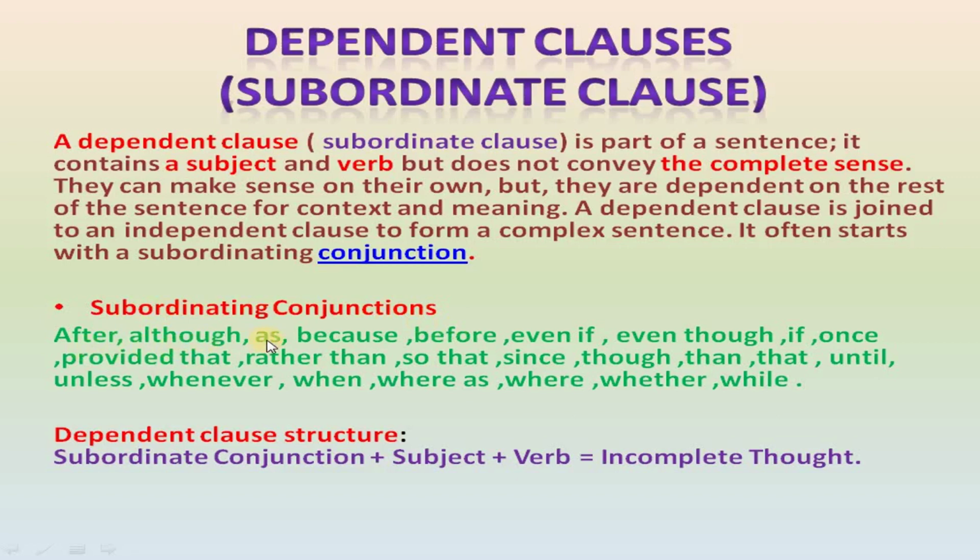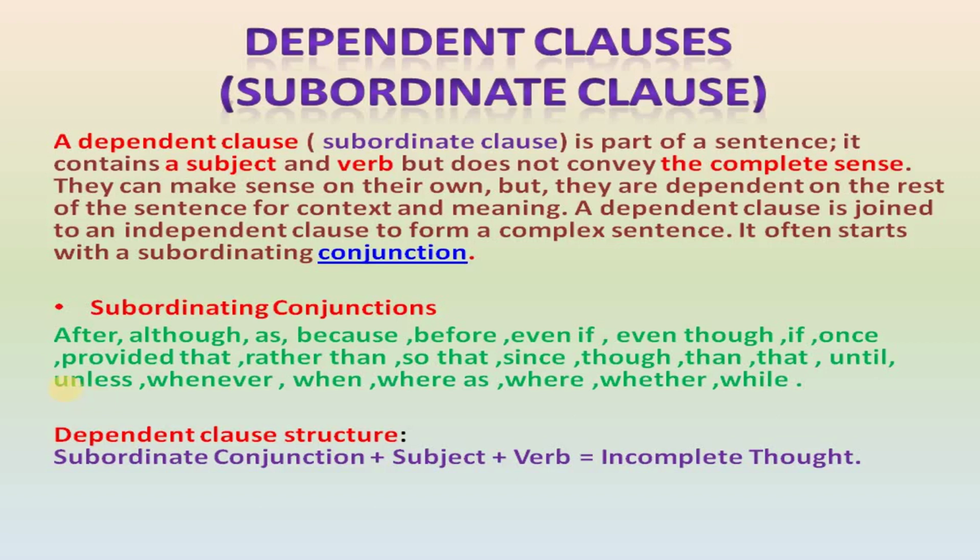After, although, as, because, before, even if, even though, if, once, provided that, rather than, so that, since, though, than, that, until, unless, whenever, when, whereas, where, whether, while, till, like this.